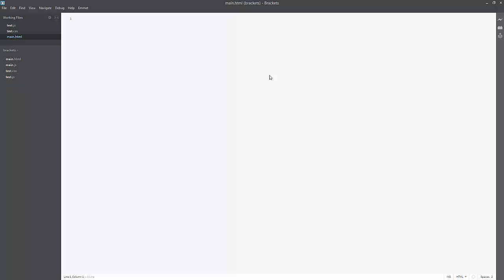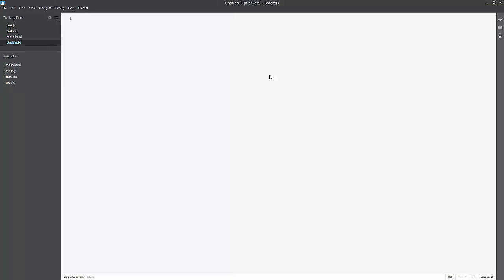In this tutorial, we'll be exploring the Brackets live code editor. The live code editor in Brackets is an innovative feature which allows you to edit code in real time. Brackets will edit your code in a front-end project by using an invisible Node.js backend to detect what your code is doing. Let's create a simple example.